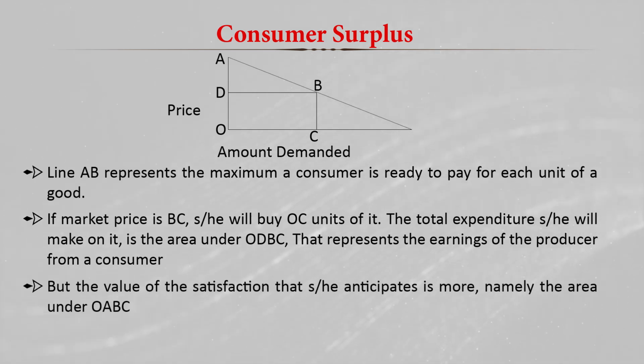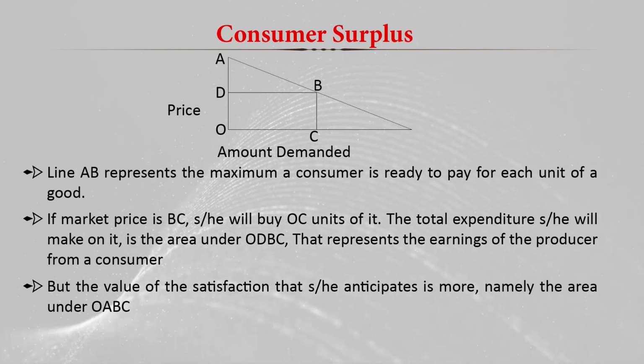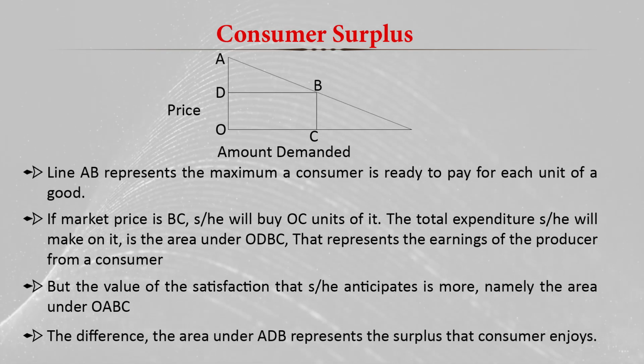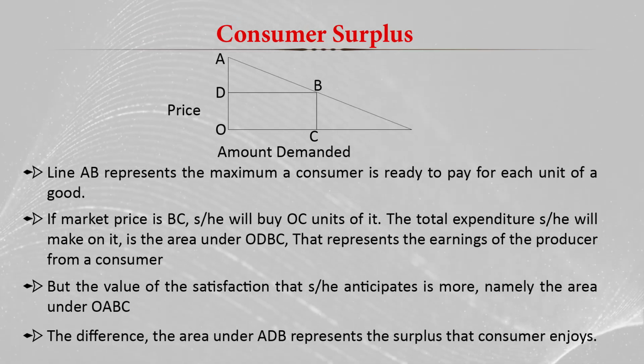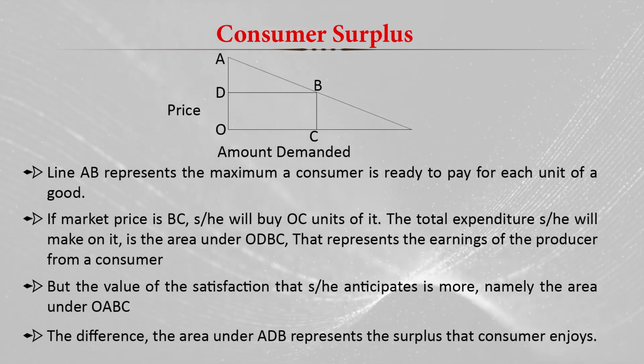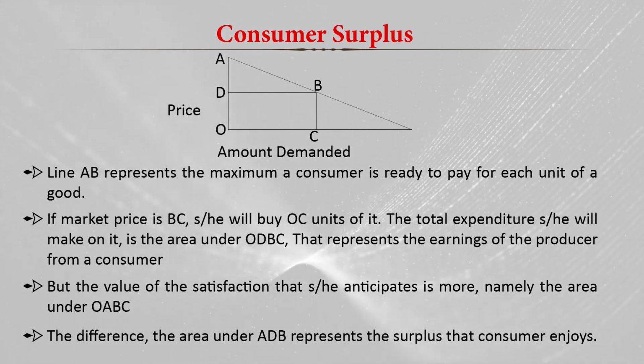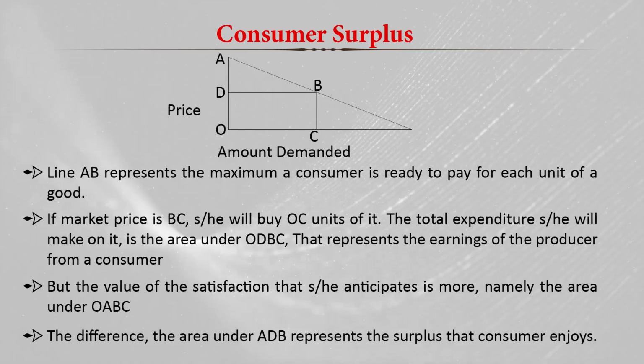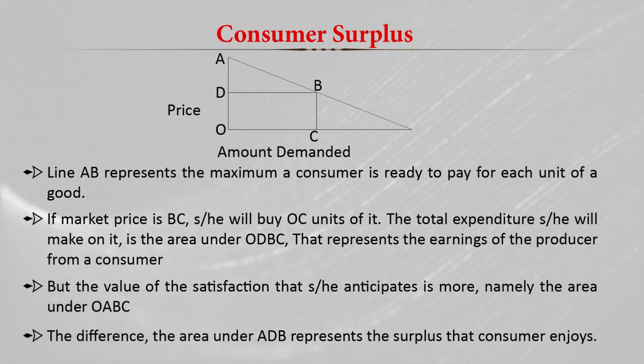But the value of the satisfaction that he or she anticipates from the market from that good is much more, namely the area under OABC. So the difference, the area under ADB, is the consumer surplus, and that consumer enjoys extra benefit, extra utility from purchasing the goods at the price BC.